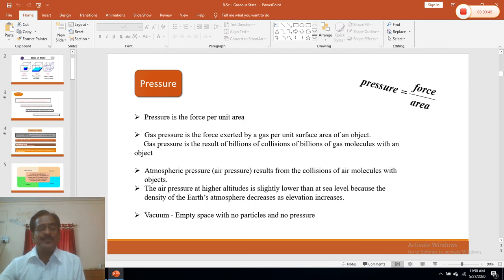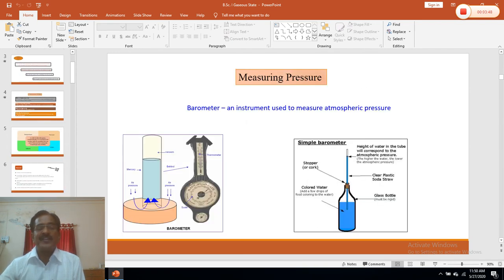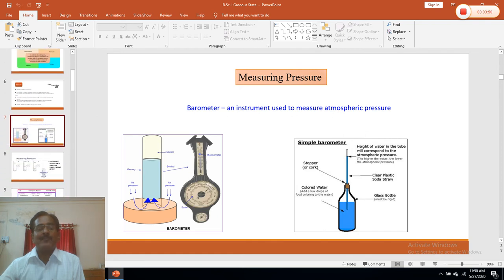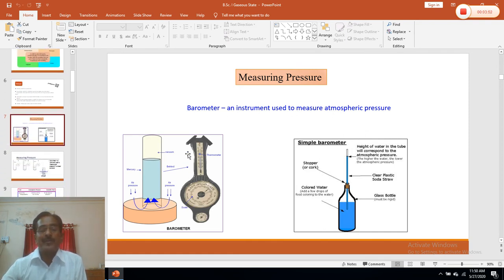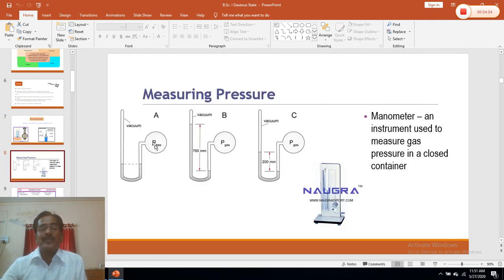Now, this pressure can be measured by different measuring devices. Pressure is generally measured by a barometer. So this is one barometer. A barometer can be simply constructed in the laboratory by using a bottle and such type of arrangement. Sometimes we require to measure the difference in pressure. So at that time, the instrument which is used is called a manometer. A manometer is an instrument used to measure gas pressure in a closed container.